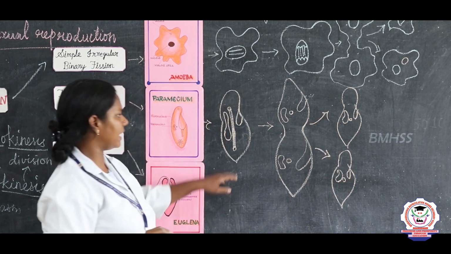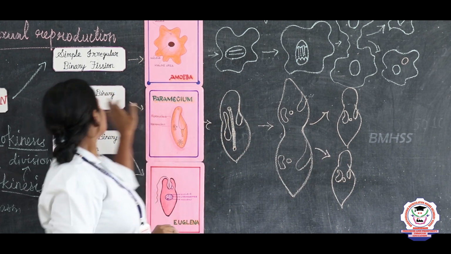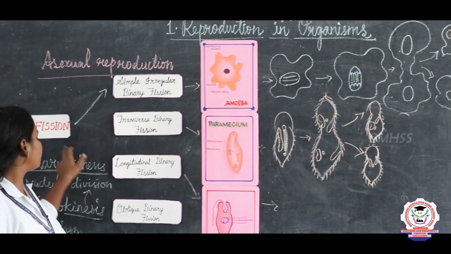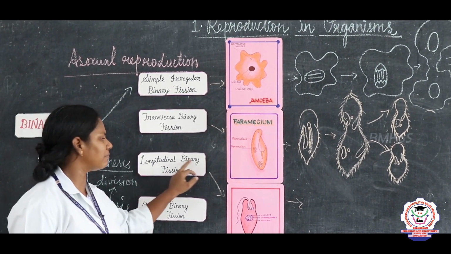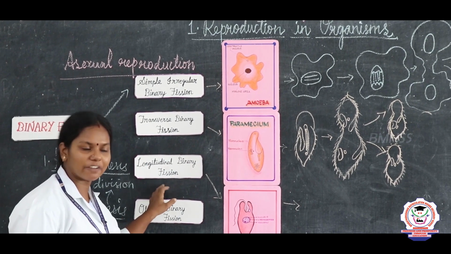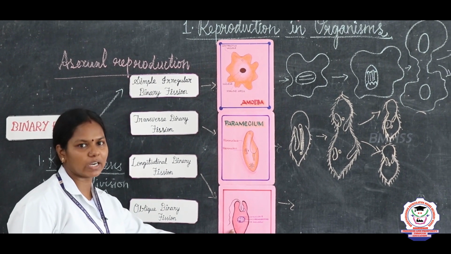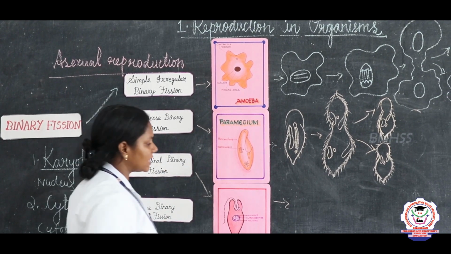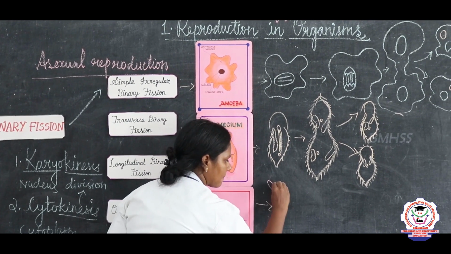So this is an example of transverse binary fission. What is the third type of binary fission? Longitudinal binary fission. Longitudinal binary fission takes place in Euglena. Euglena divides in the longitudinal way. Like this, children, just listen.